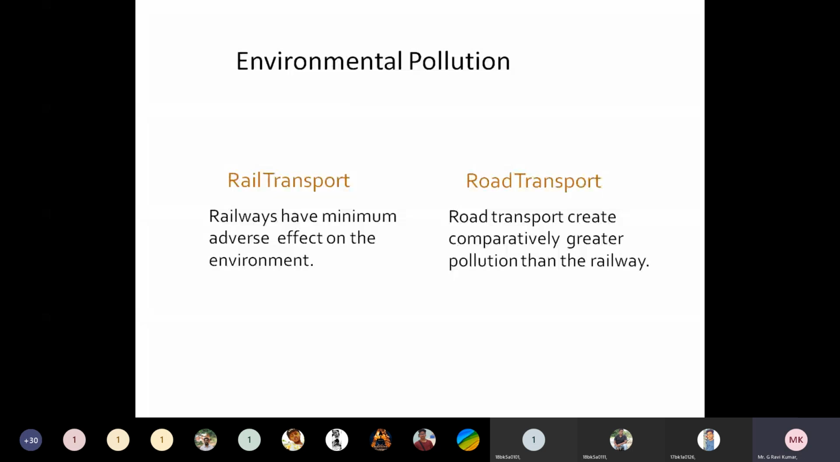One more thing we should remember: there are three major objectives of any transportation system. The first requirement is that it should be economic. Understand that now? The next requirement is that it should be safe and comfortable, meaning it should provide safety and comfort to the passengers. And the next one is that it should not create any pollution. If any transportation system fails in any of these three aspects, we can say it is a failure transportation system.